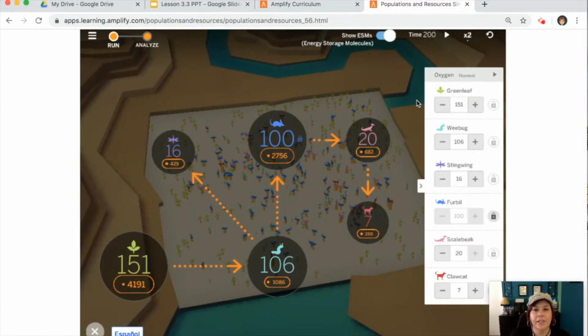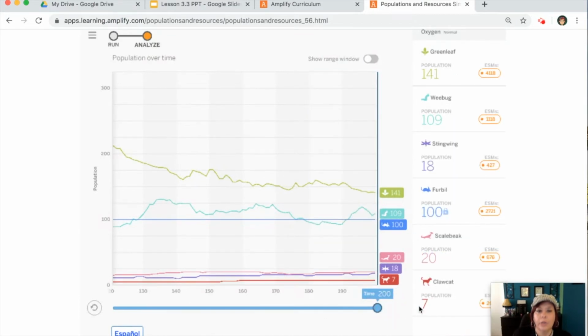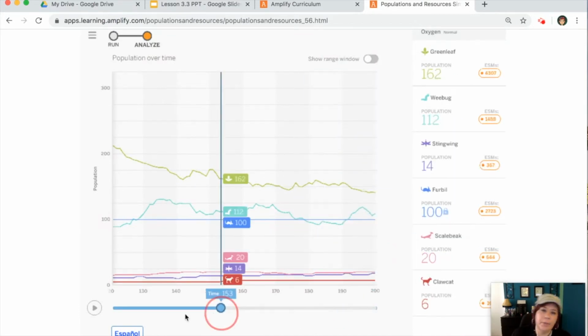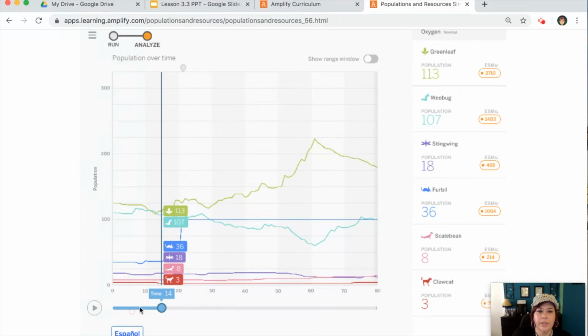The simulation has completed, running up to 200 units of time. Take a look at this. We started with 3 claw cats, and this time we have 7. So let's look at our analyze. So we're on our analyze screen here. Let's go back in time. We'll go back to the 20 units of time. Here's where we increase the furbills up.